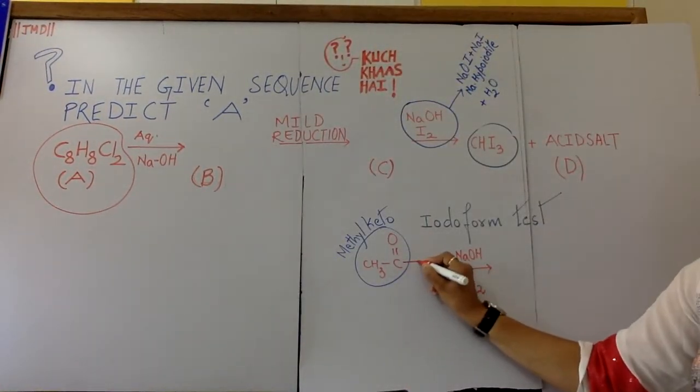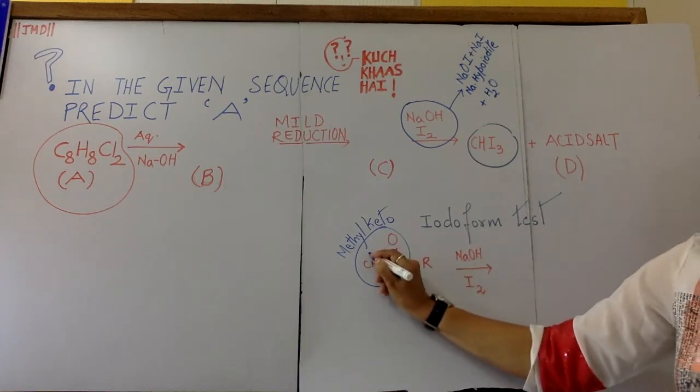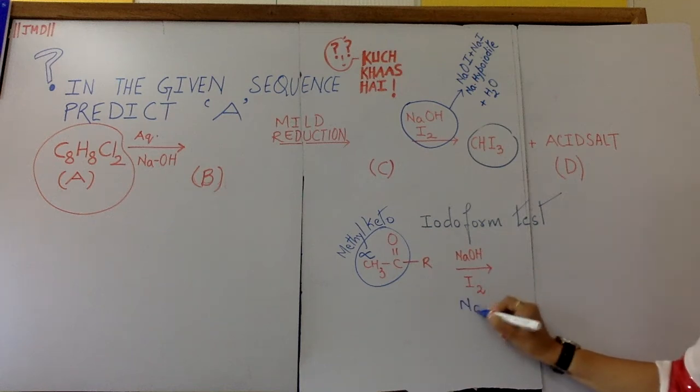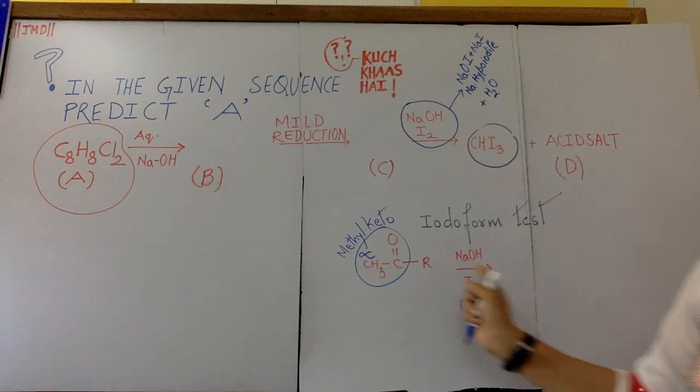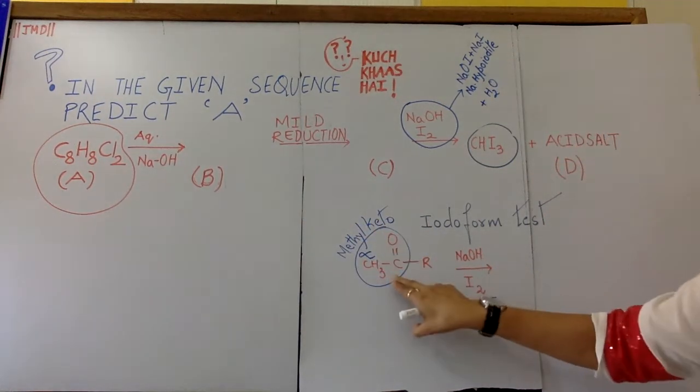And here there can be any chain. I am just writing R, the carbon chain. This is the alpha carbon. NaOH and iodine combine to give NaOI. This NaOI will oxidize, in case it was an alcohol, will oxidize alcohol to this form.